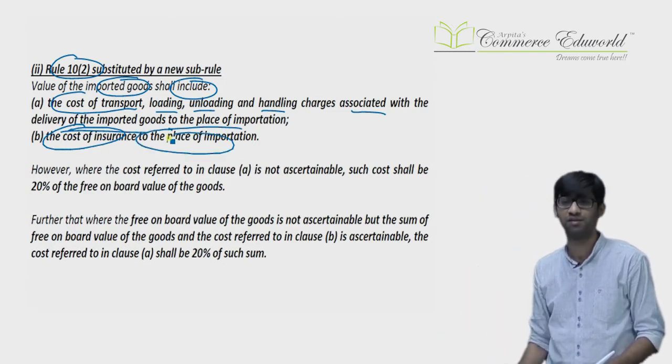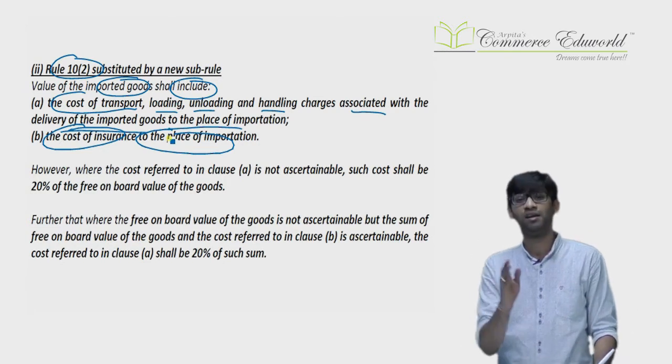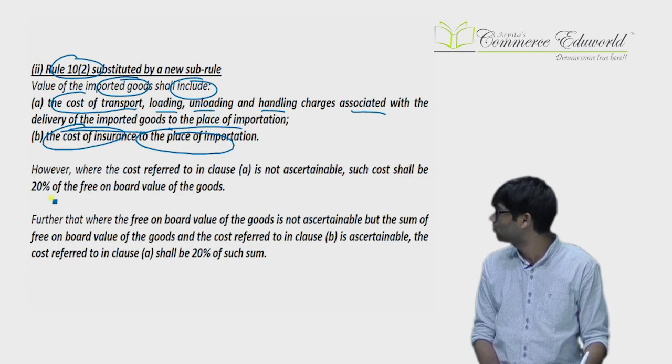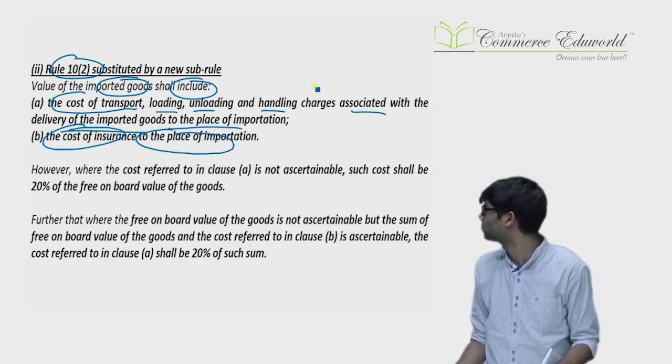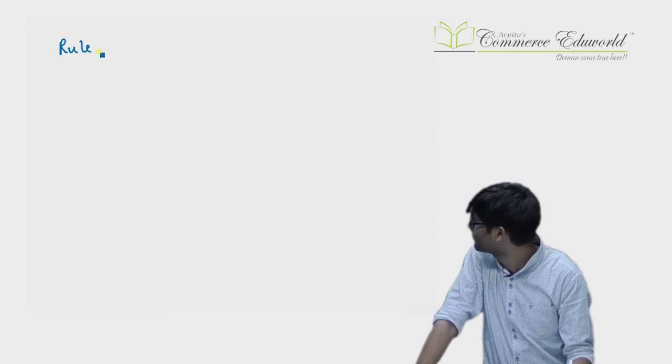Basically the transportation and loading unloading to the place of importation, and insurance to the place of importation, that is included. Now there is no C point over here, the ad hoc 1% has been deleted. So only these 2 points are there as of now. Let us write it over here. New rule 10.2.